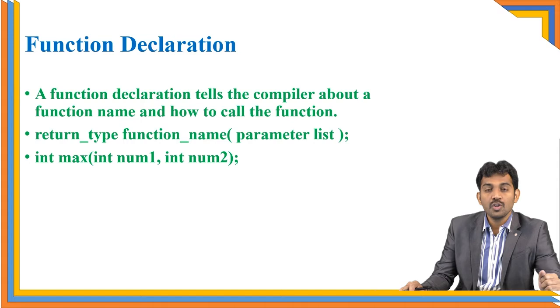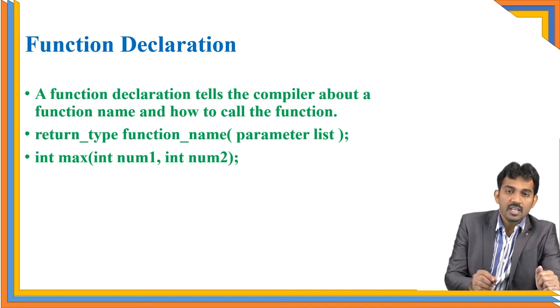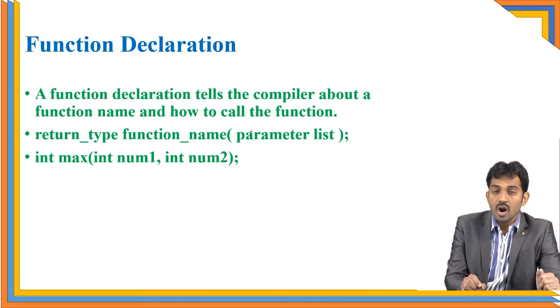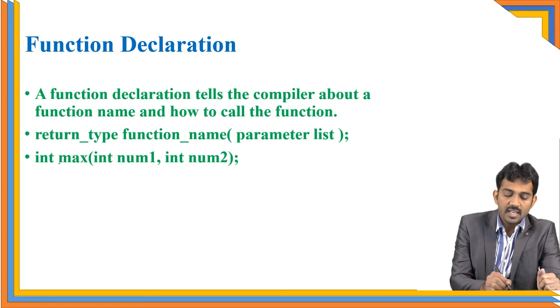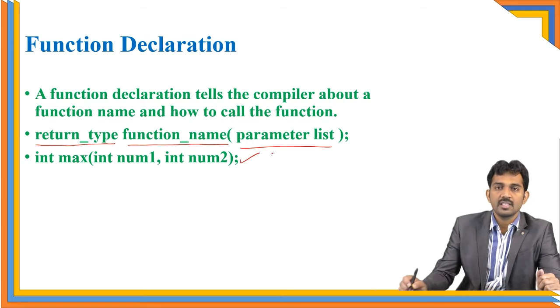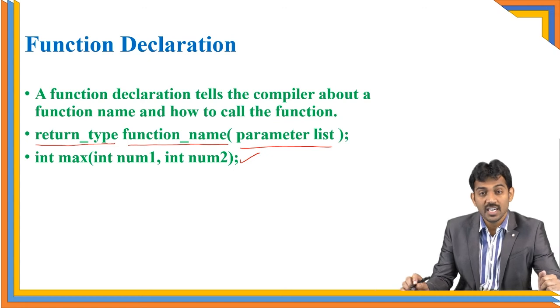In the structure of a C program, there is a declaration section. There is a global declaration above that, and this is the function declaration we're going to use. The function declaration tells the compiler the function name and how to call it: the return type, the function name, and the parameters list, like int max(int num1, int num2). The function declaration contains a semicolon, but the function definition doesn't.